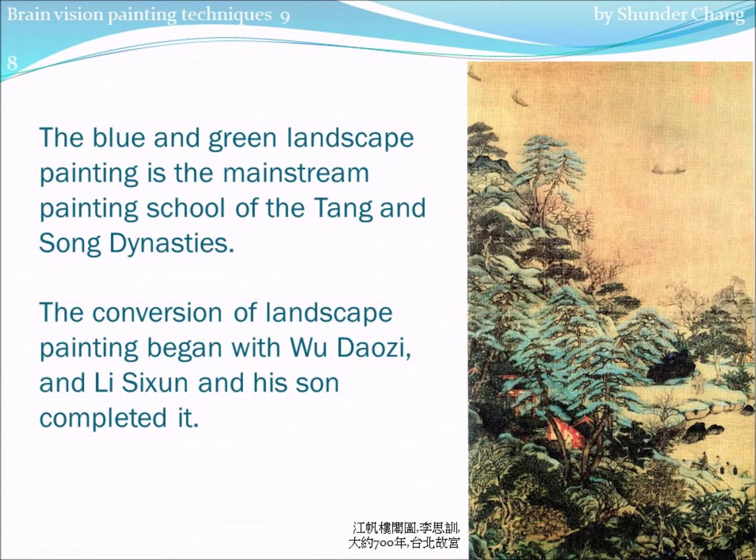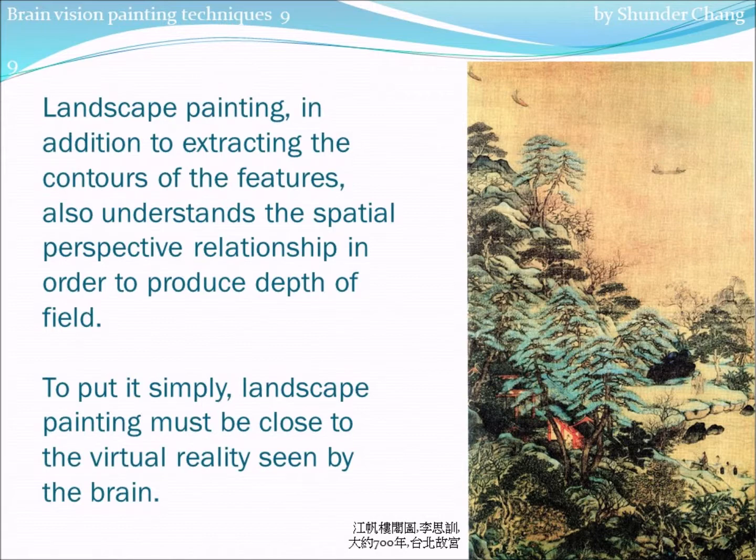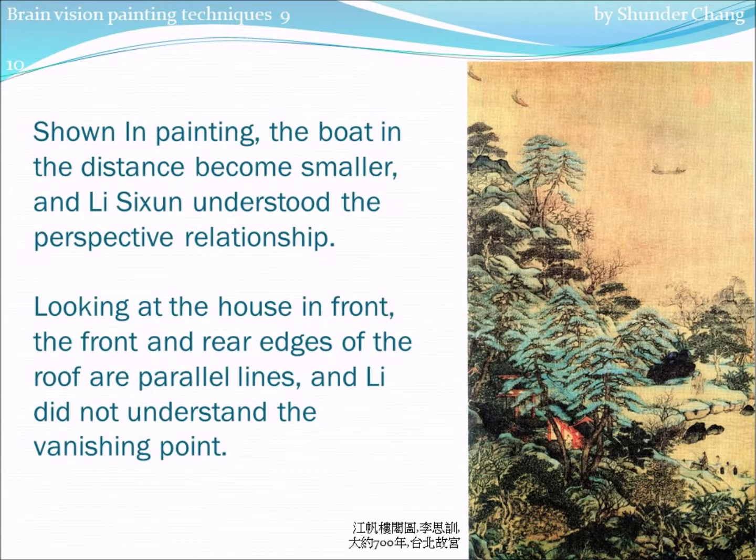The blue and green landscape painting is the mainstream painting school of the Tang and Song dynasties. The conversion of landscape painting began with Wu Daozi, and Li Sixun and his son completed it. Landscape painting, in addition to extracting the contours of the features, also understands the spatial perspective relationship in order to produce depth of field. To put it simply, landscape painting must be close to the virtual reality seen by the brain. Shown in painting, the boat in the distance becomes smaller, and Li Sixun understood the perspective relationship.